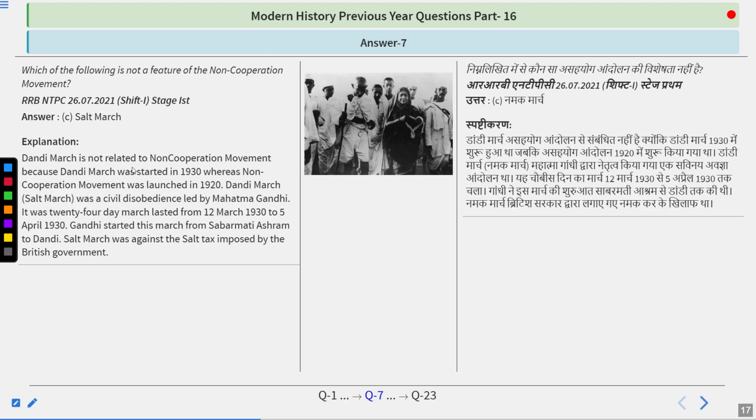The Dandi March is not related to the non-cooperation movement because the Dandi March was started in 1930, whereas the non-cooperation movement was launched in 1920. The Dandi March was a civil disobedience led by Mahatma Gandhi. It was a 24-day march, lasting from 12th March 1930 to 5th April 1930. Gandhi started this march from Sabarmati Ashram to Dandi. The Salt March was against the salt tax imposed by the British government. So do remember, the answer is Salt March.